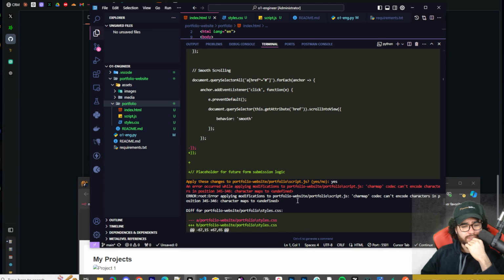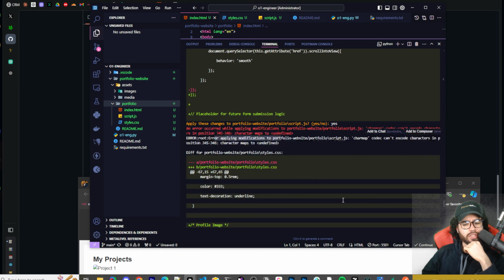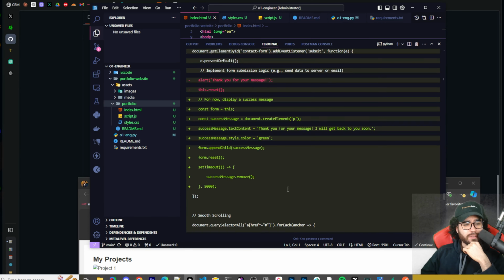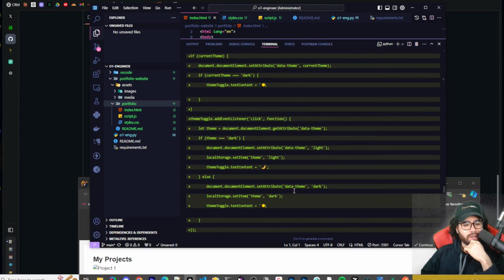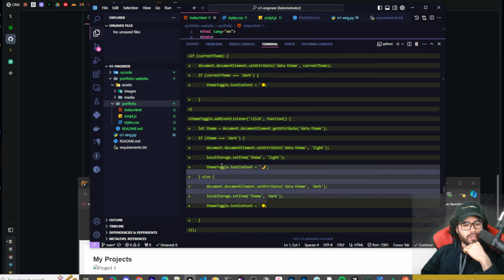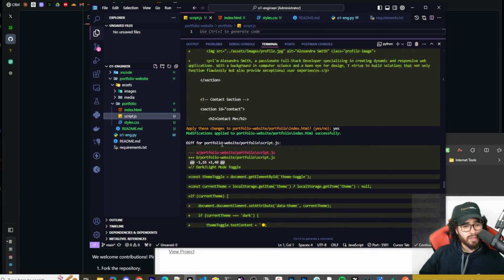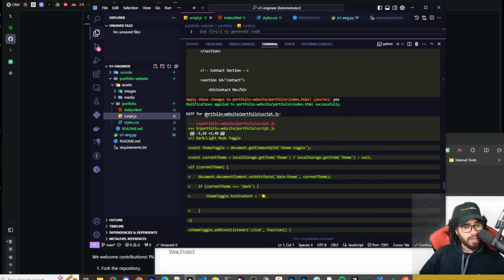Okay, so maybe it has something to do with this. An error occurred when applying modifications to portfolio script: charmap codec can't encode characters in position, whatever. Characters mapped to undefined, error applying modifications. Okay, so that may have something to do with the dark mode and light mode here. But it does look like it actually applied it.